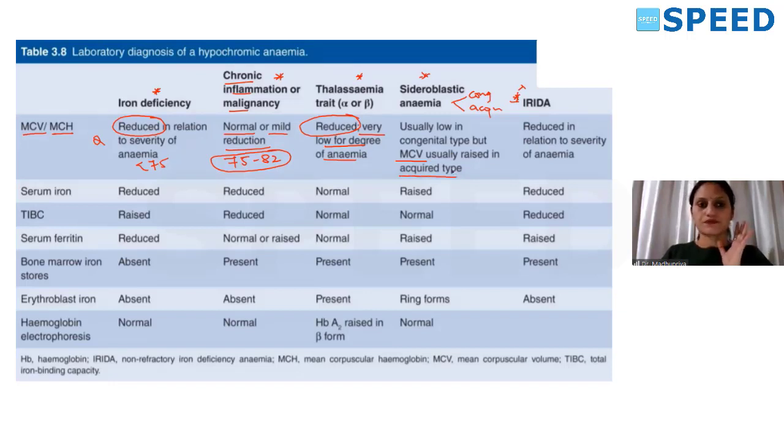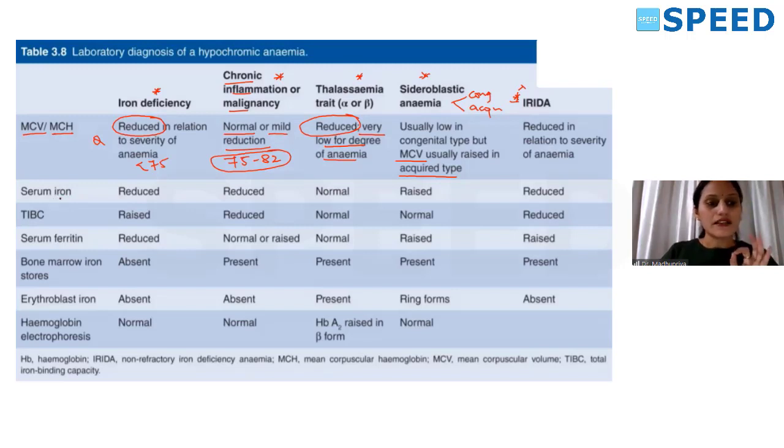Usually it is normal. Sometimes even more, so macrocytes also we can see. So MCV is markedly reduced where? In thalassemia. It is reduced to the degree of anemia in iron deficiency anemia. It is normal or mildly reduced in anemia due to chronic disorders.